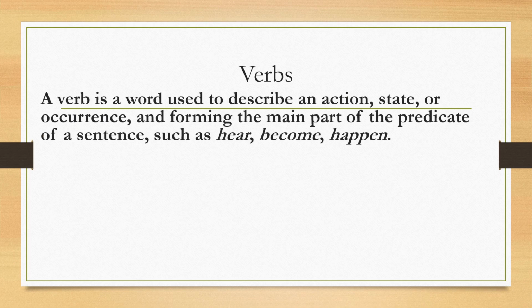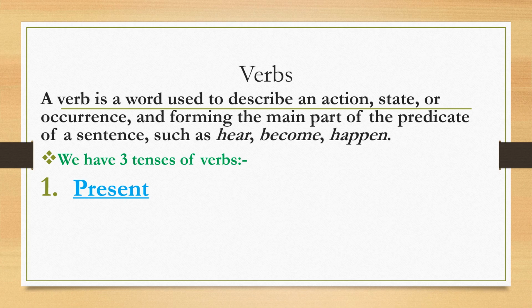Now we're going to learn the other tense, which is verbs. What is a verb? A verb is a word used to describe an action, state, or occurrence, and forming the main part of the predicate of a sentence, such as hear, become, happen. We have two tenses of verbs. First is present, second is past.